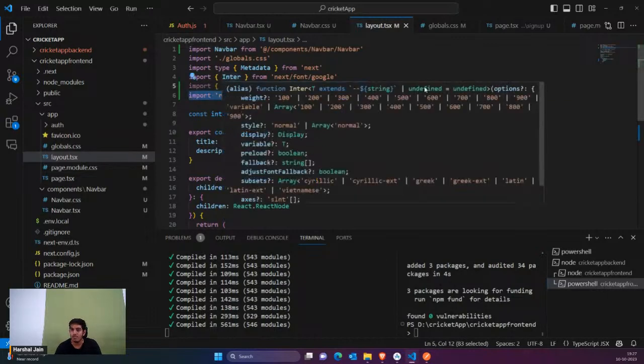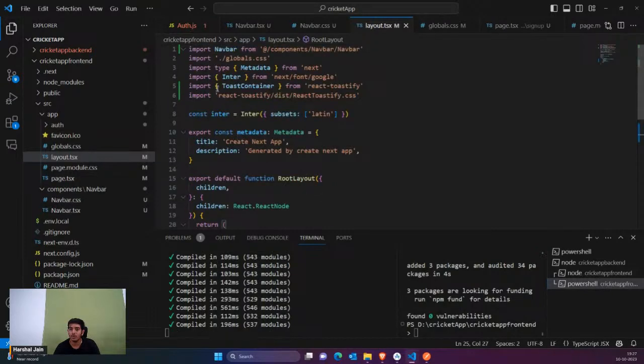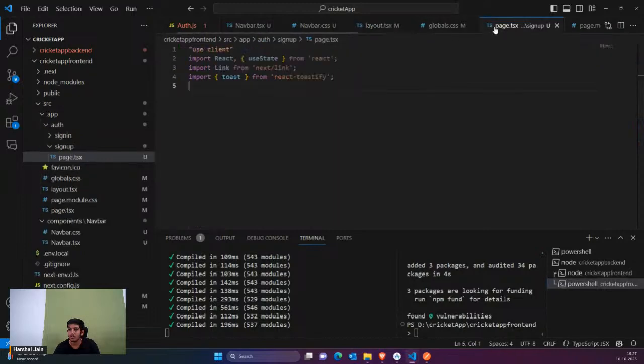So you have imported these. Now you just need to add this here. So toast container, that's it. So we have added these details. Now we are able to use Toastify. Now come back to the sign up page.